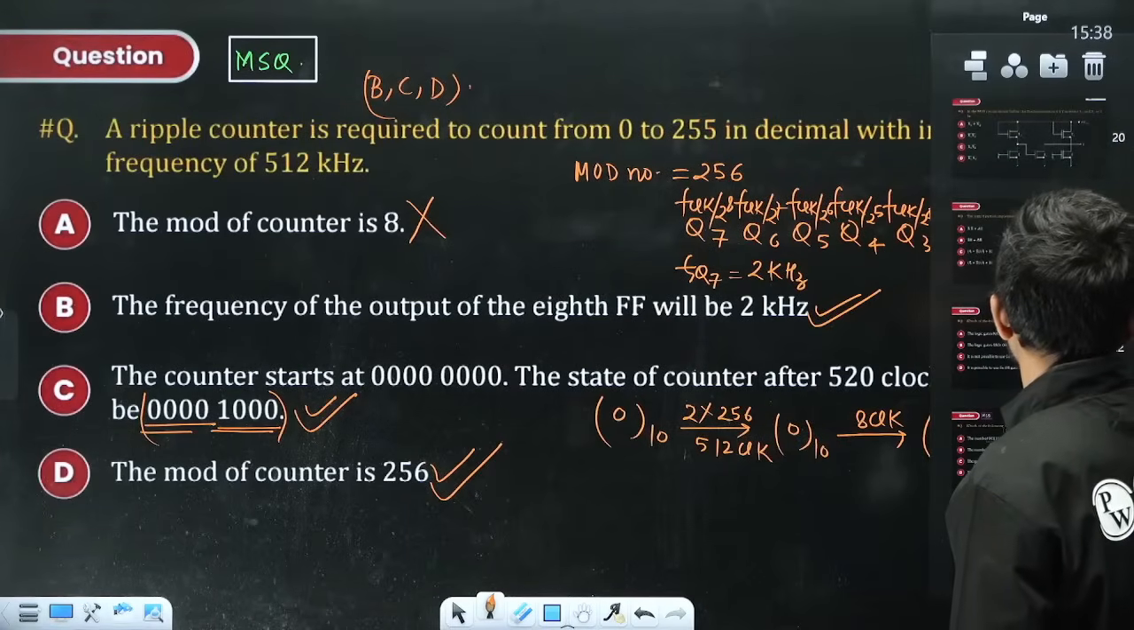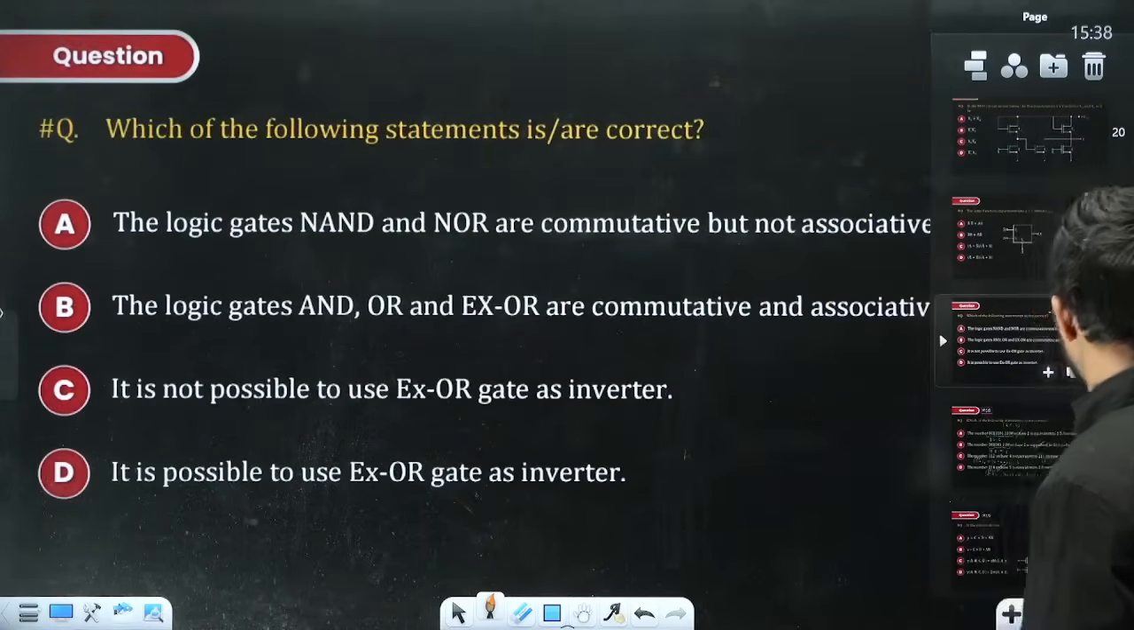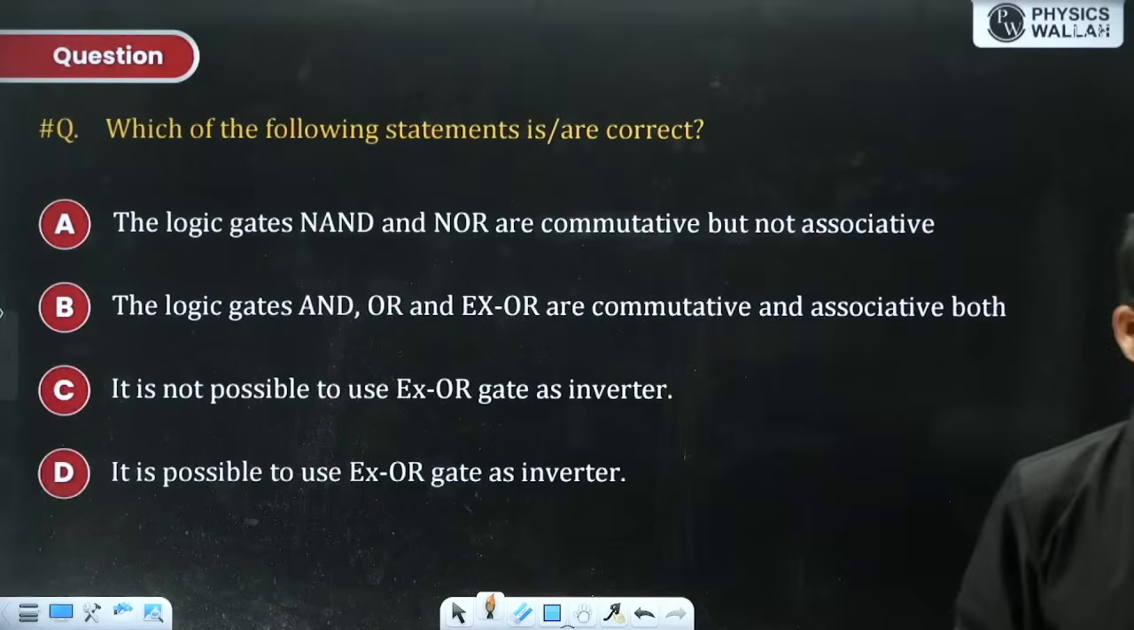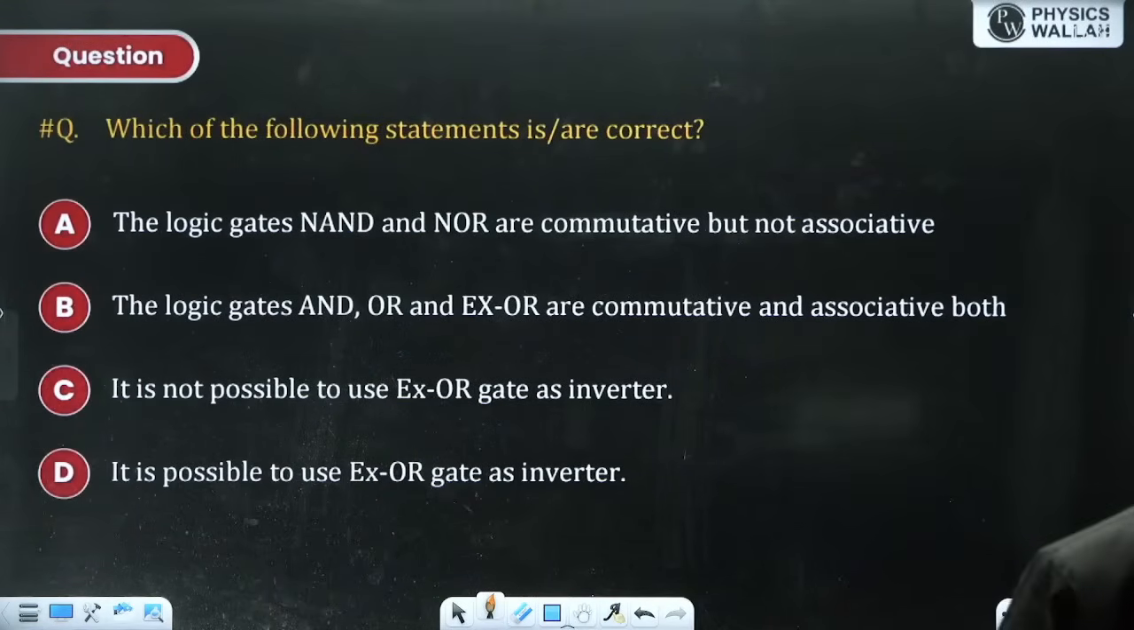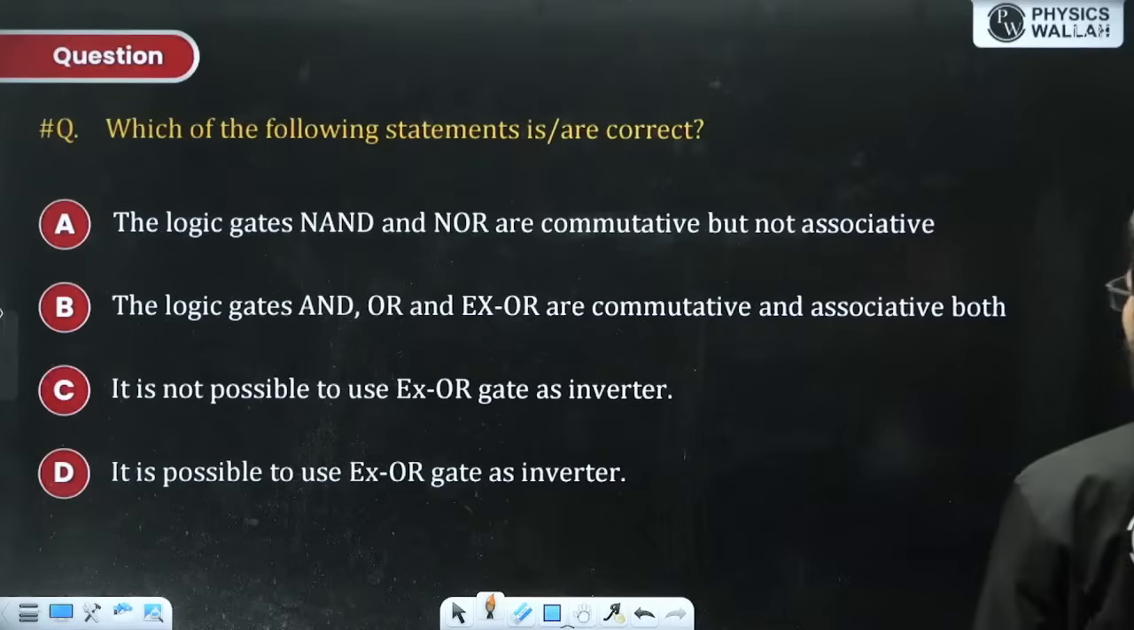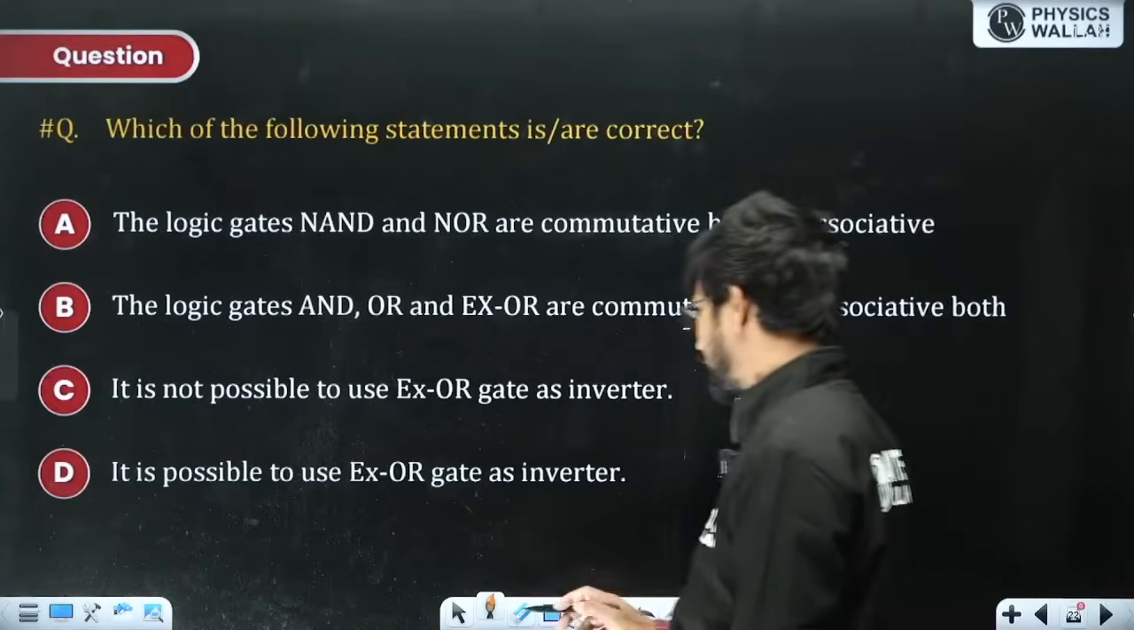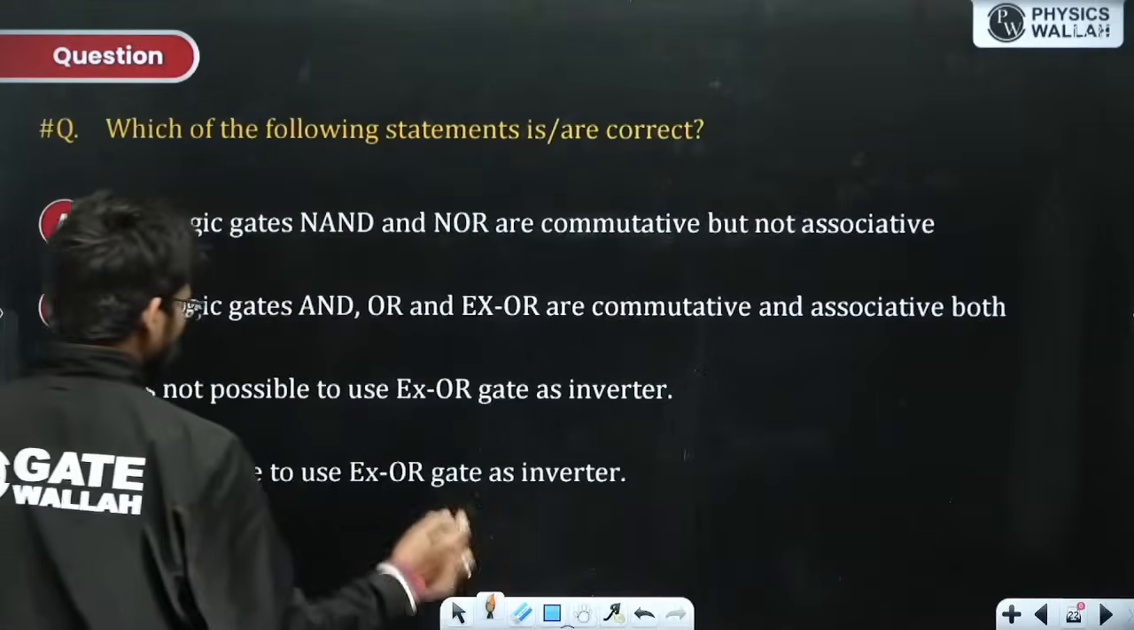Now, this is again a MCQ question. Very beautiful question. This is also a very beautiful question. Which of the following statements is incorrect? This is again a MCQ question.